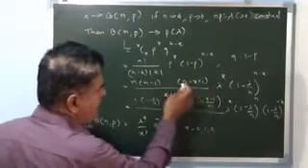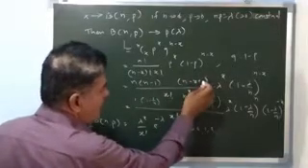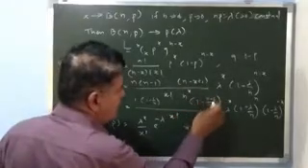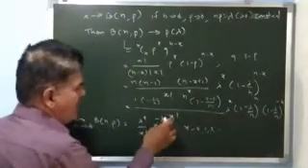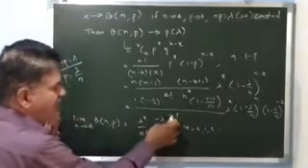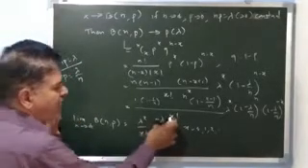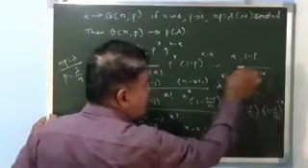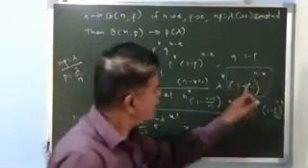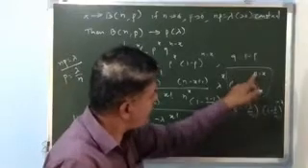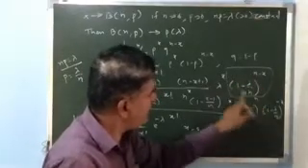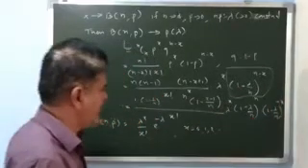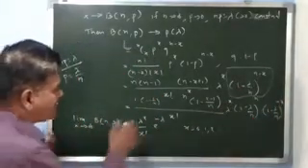Likewise, the last term divided by n gives 1 minus x minus 1 divided by n. Then the denominator is x factorial, lambda to the power x, and I am splitting the last term into 1 minus lambda upon n raised to n, multiplied by 1 minus lambda upon n raised to minus x.